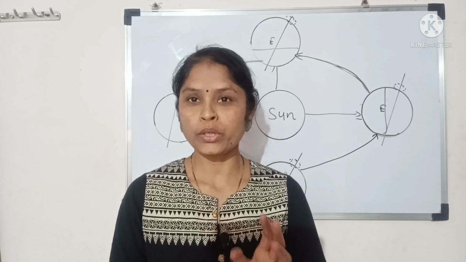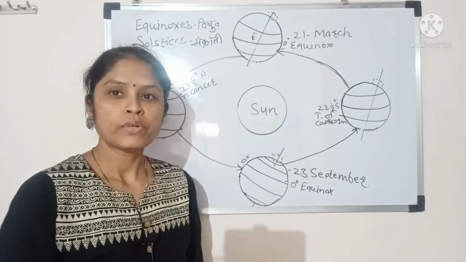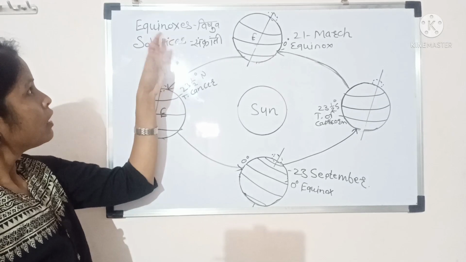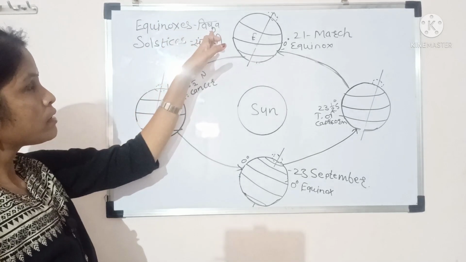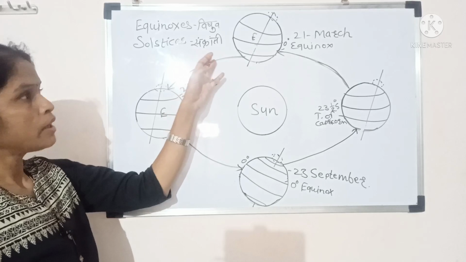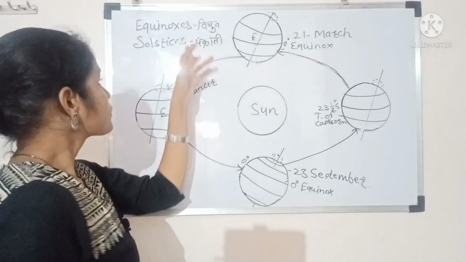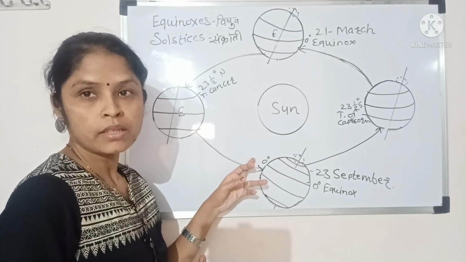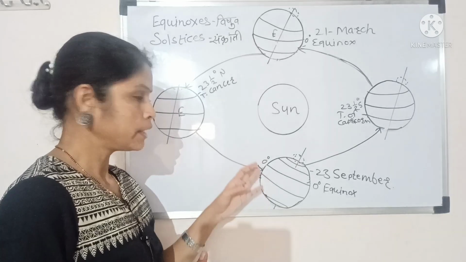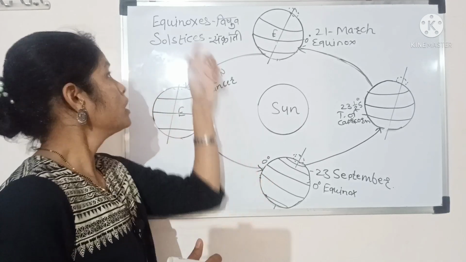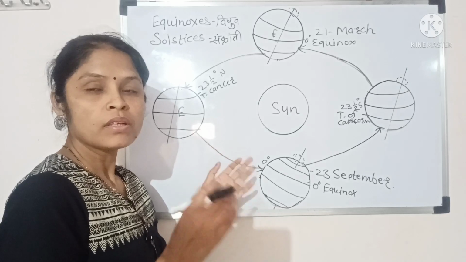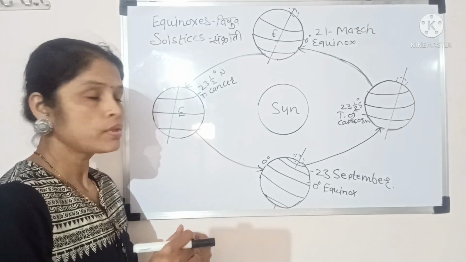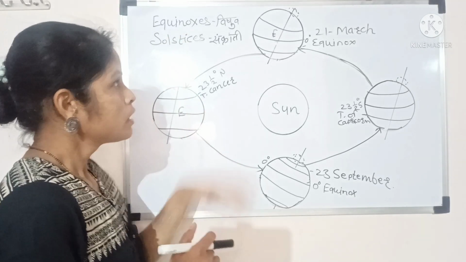I hope that up to here you are clear about the revolution and rotation. Friends, now let us try to understand the equinoxes and the solstice. Equinoxes in Marathi we can say Vishuv, and solstice in Marathi we can say Sankranti. The equator is at 0 degree. The equator is at the middle of the globe, west to east, at 0 degree. Equinoxes and equator, see the similarity: equi and equator. Now see what is meant by the equinoxes.